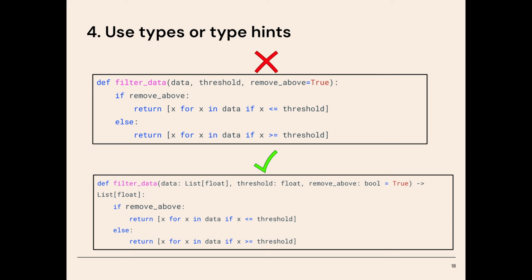First, we see that the first argument, data, is a list of floating point numbers. And then we see that the threshold is also a floating point value. And then we see that the default value of remove_above is set to true, and it's a Boolean, so it can either be set to true or false. Lastly, we can see the return type, which is that the function will return a list of floating point numbers. This helps us understand what to expect when we use this function, instead of having to read the function every time to understand what it's looking for.